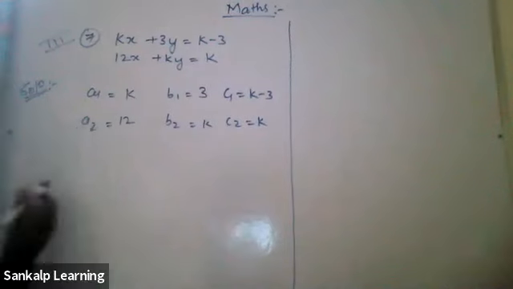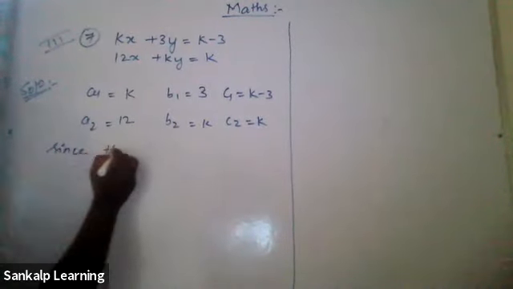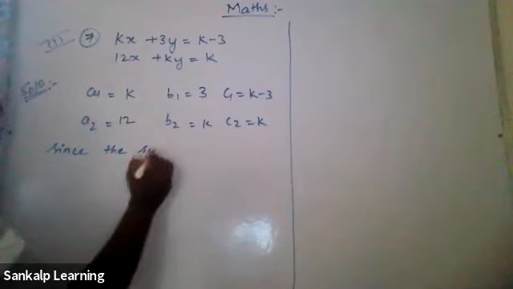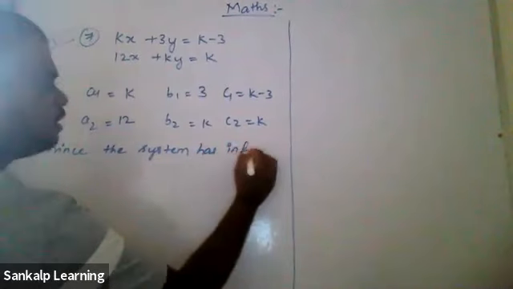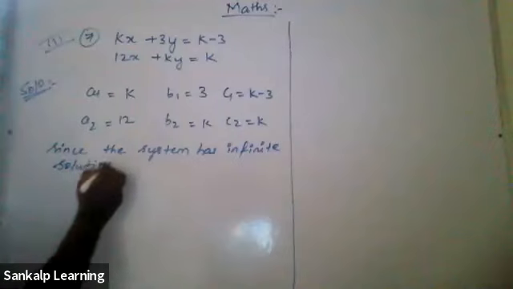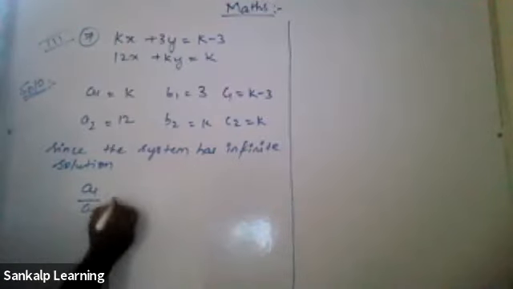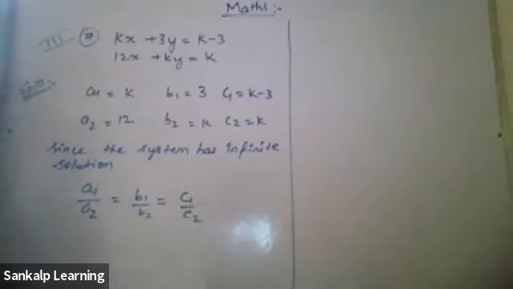Since the system has infinite solutions, let's take the condition for infinite solutions. What is the condition? All three are equal. A1 by A2 is equal to B1 by B2, which is equal to C1 by C2, isn't it?